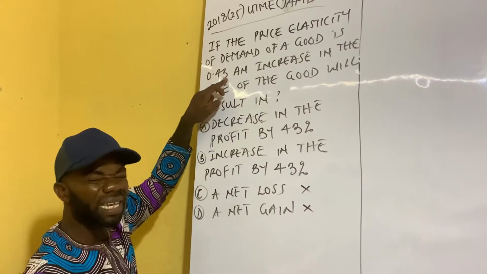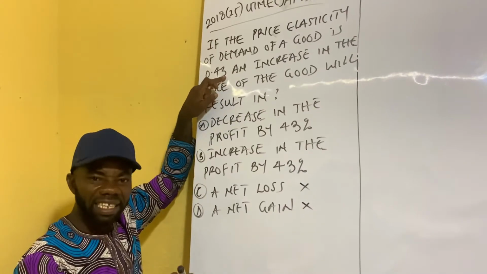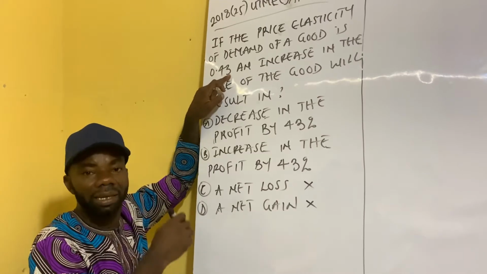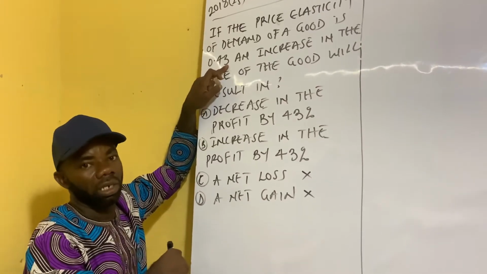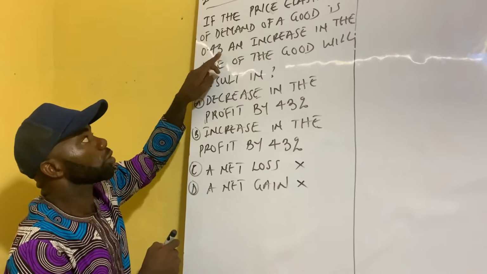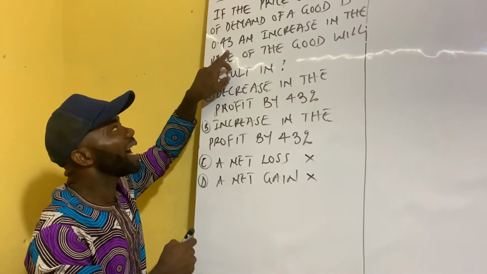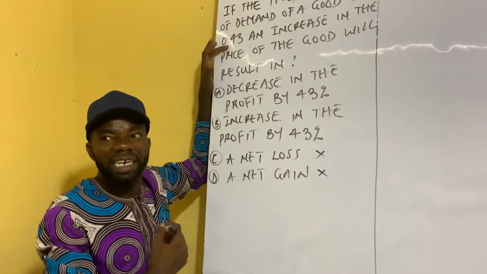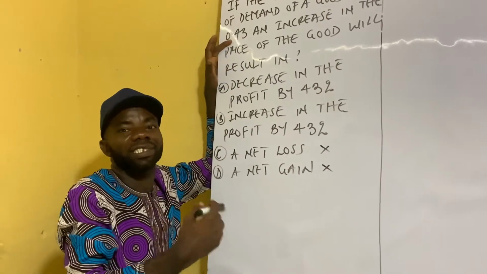0.43 means that this commodity is of an inelastic demand nature, meaning that the producer has an advantage. And when the producer has an advantage, he can increase price and still make profits.